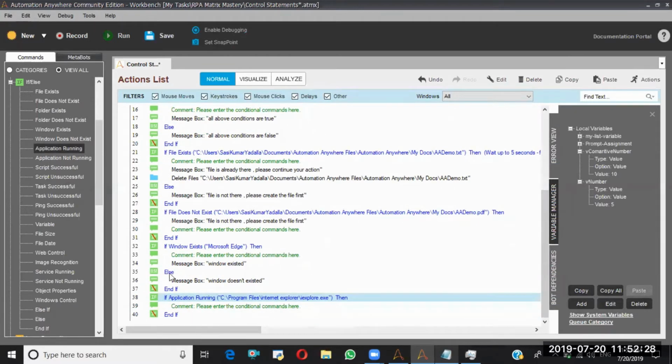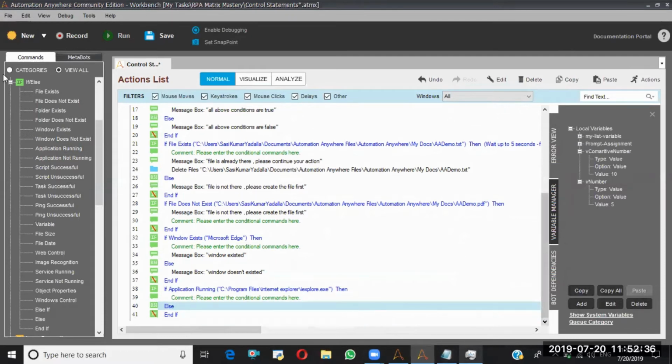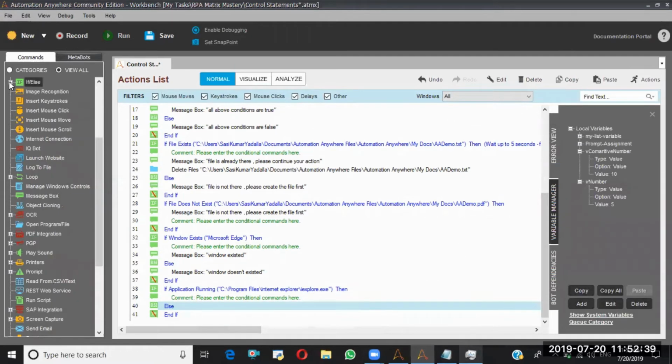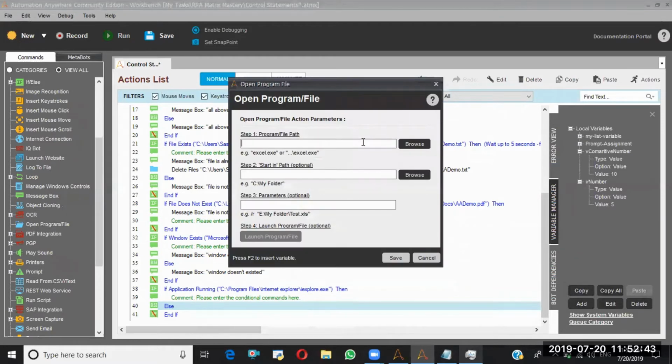In the else block, I'll show you a real example. In the else block, I will start the application. So how I can start that means: open program or file. Here I'll give the application name, iexplore.exe. Save.